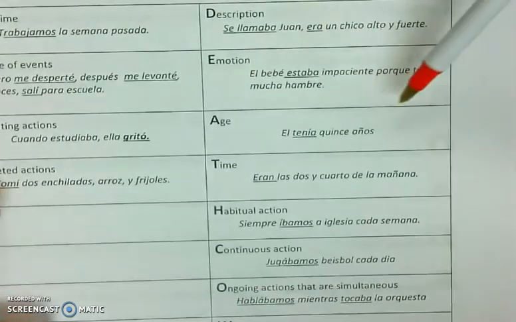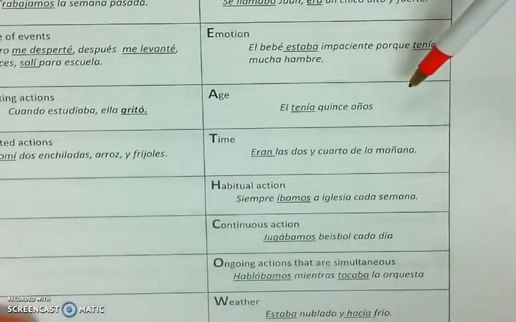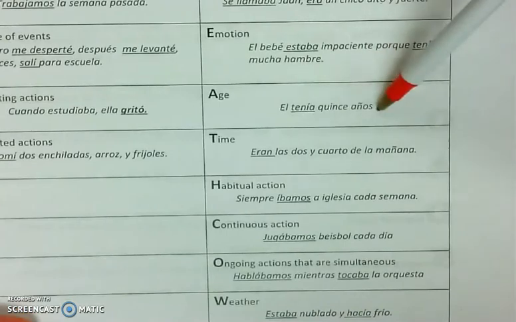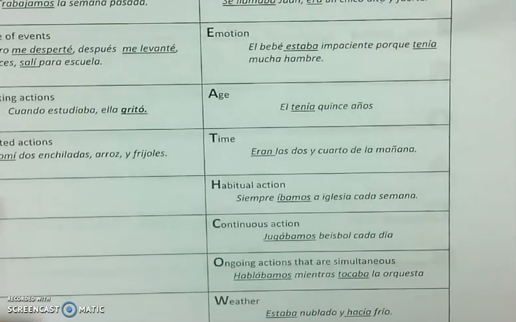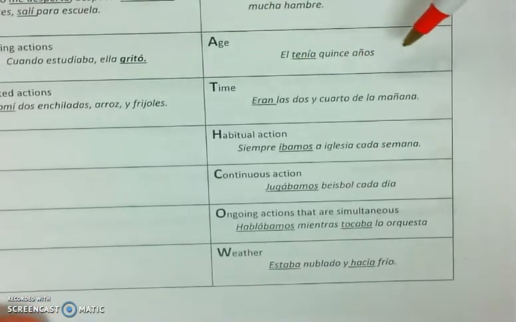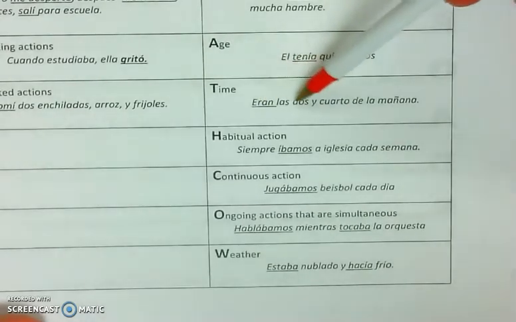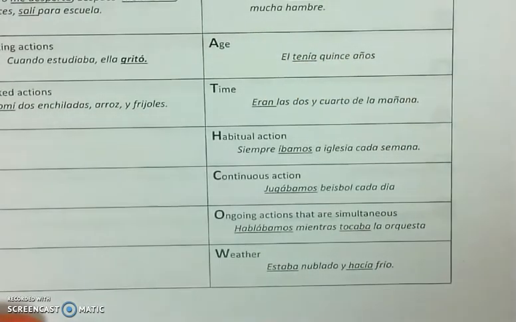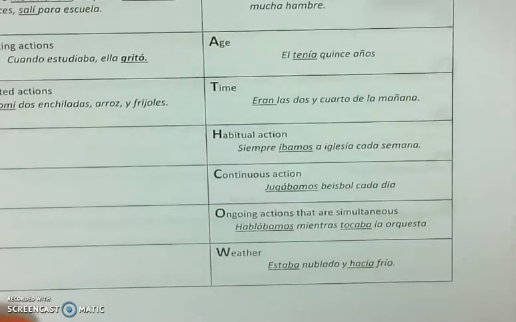Age, whenever you're talking about how old somebody is in the past, you use the imperfect. Él tenía 15 años, he was 15 years old. Time, whenever you're telling time in the past, use the imperfect. Eran las 2:15 de la mañana. It was 2:15 in the morning.